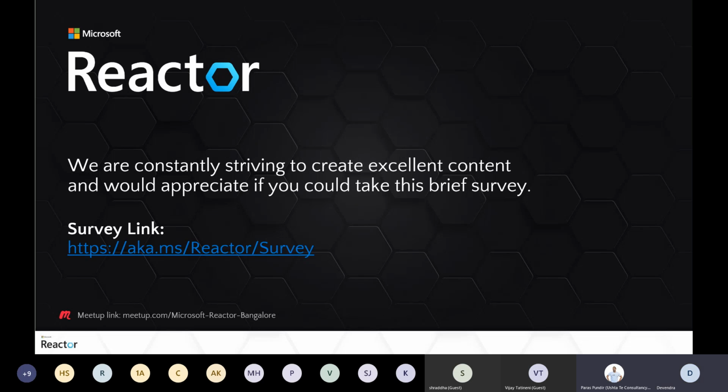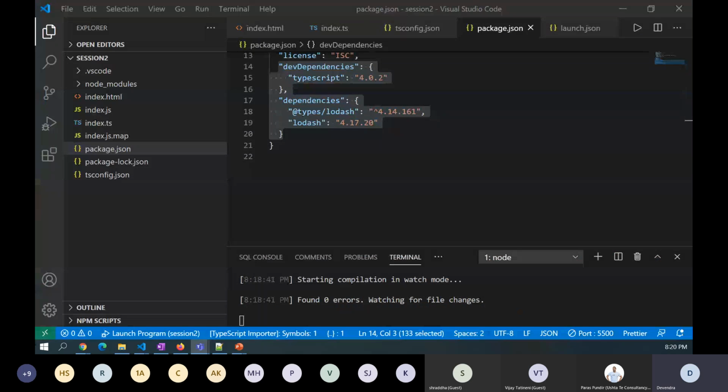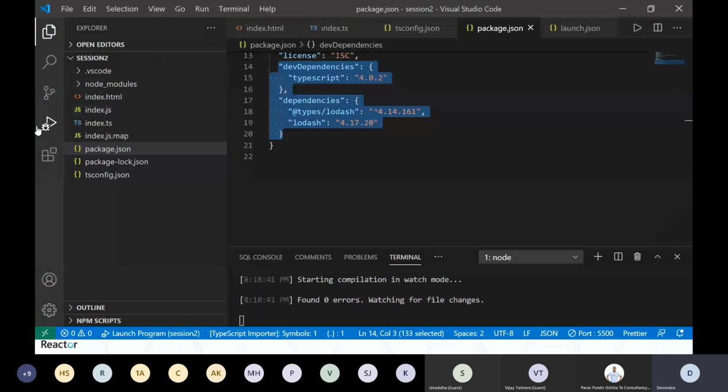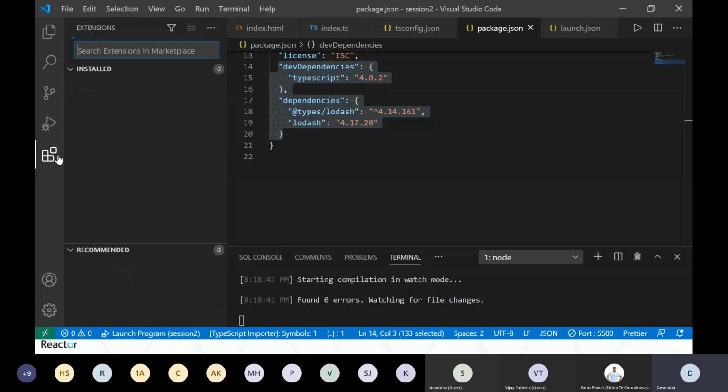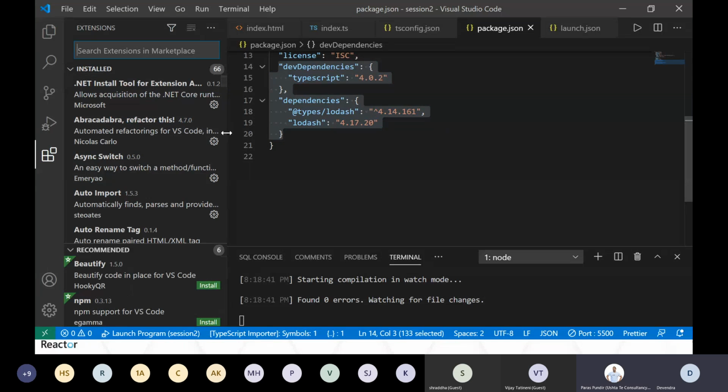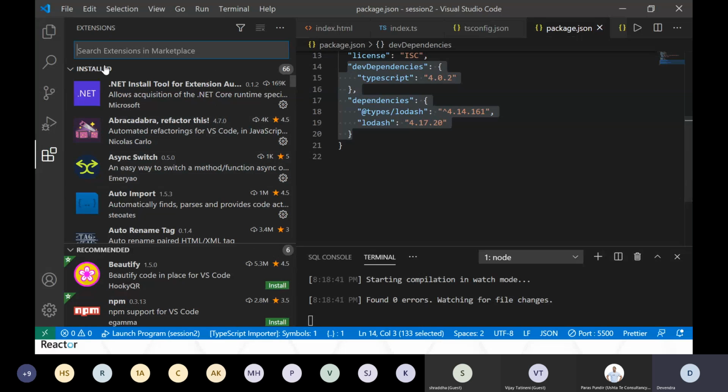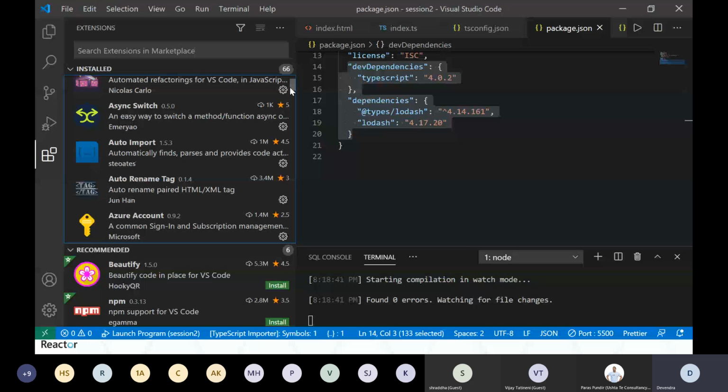Okay, so I don't remember exactly all the names, and I will quickly try to see. Let me go here. In Visual Studio Code, because I am working with a lot of different things, I see what all extensions are installed on my machine. This is definitely not required. Let me see, async, auto import.